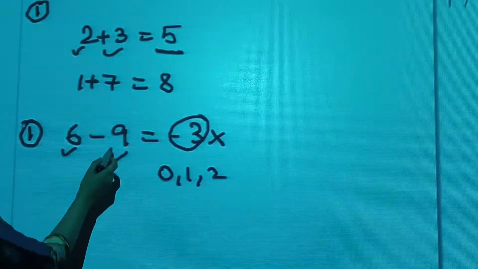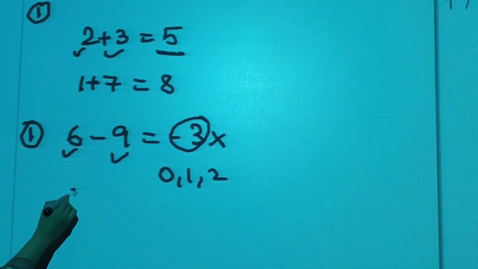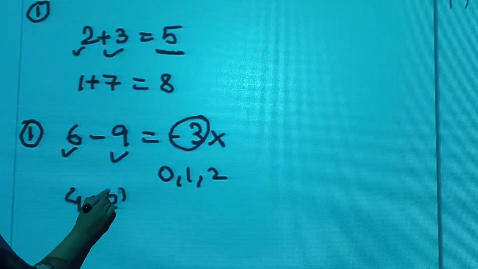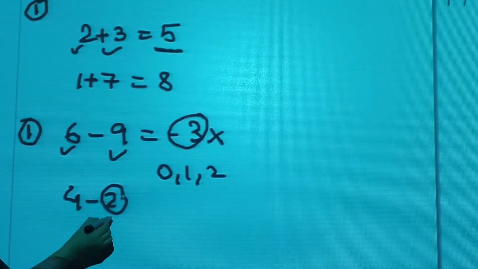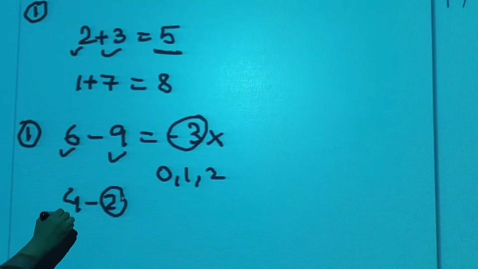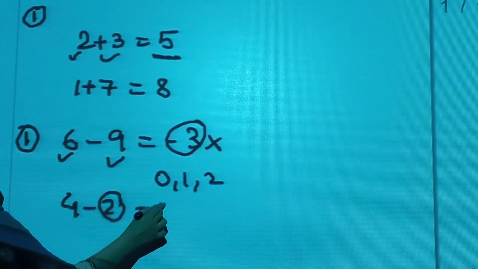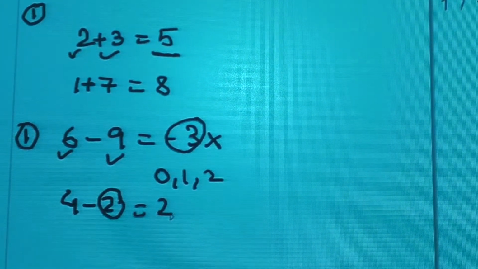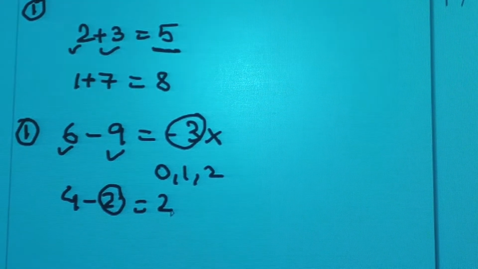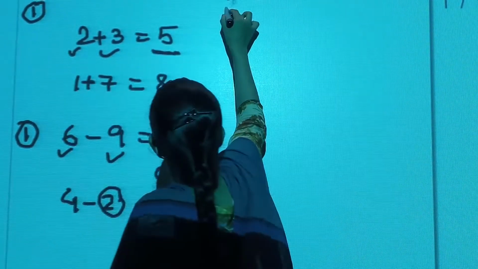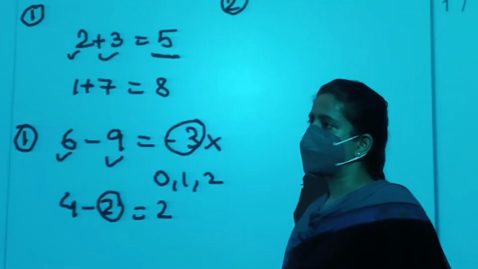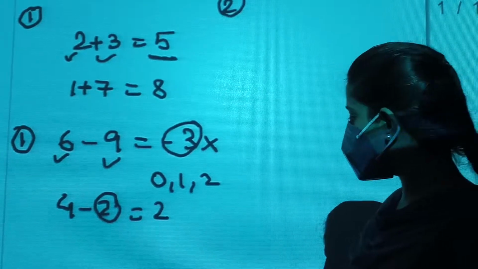In case the number to be subtracted, say 4 minus 2, is smaller than the number from which it is to be subtracted, then we get a whole number. Okay, so subtraction does not always follow the closure property. It does not follow the closure property. Now next property is